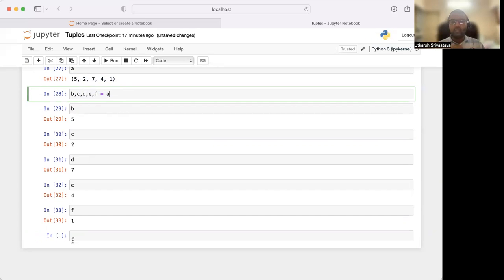That's how we get the tuple unpacked. We basically break a tuple into several variables. All right. So that's how we break a tuple.